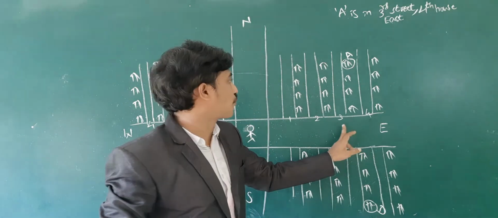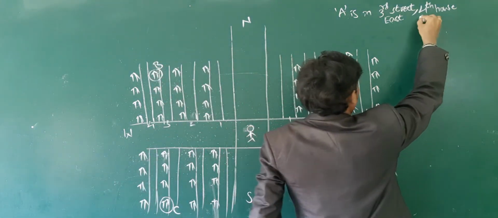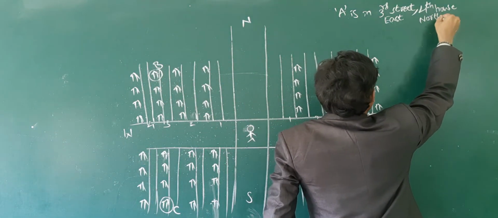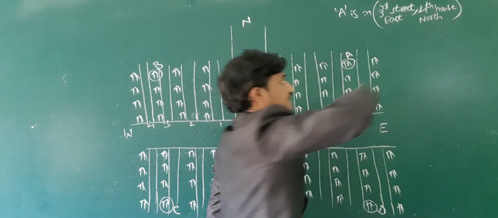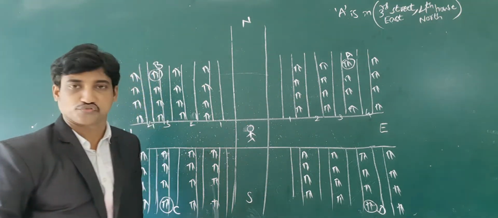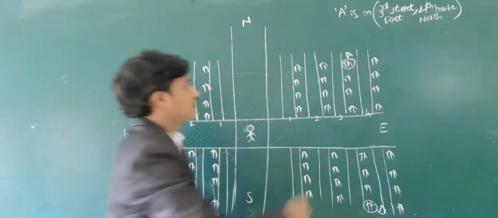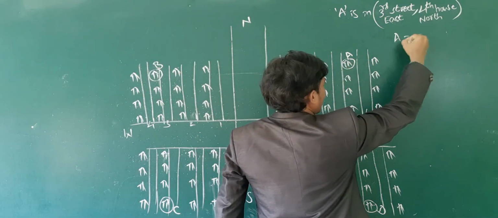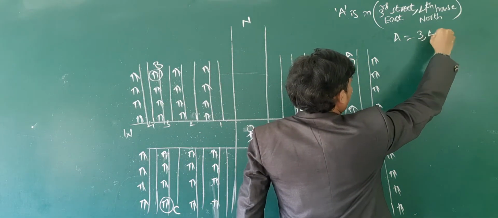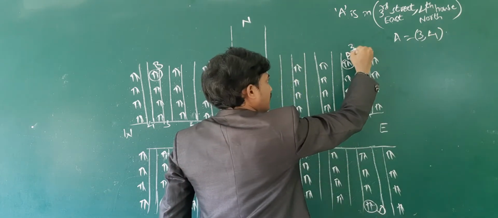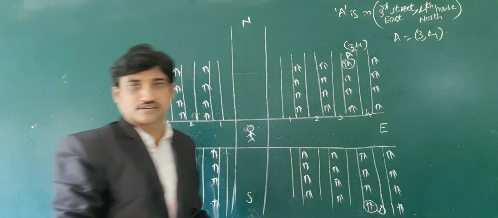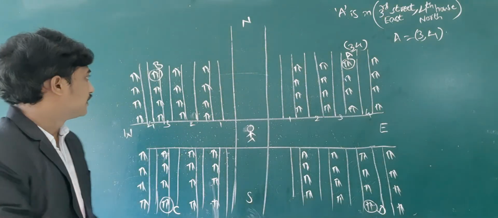This count is towards north. 3rd Street, 4th house. So we can write A as ordered pair (3, 4): 3rd Street, 4th house.